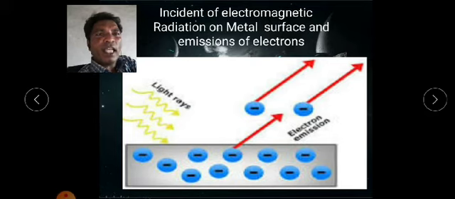As soon as light radiation falls on the metal surface, there is emission of electrons from the metal surface. These electrons are called photoelectrons, and the whole process is called the photoelectric effect.